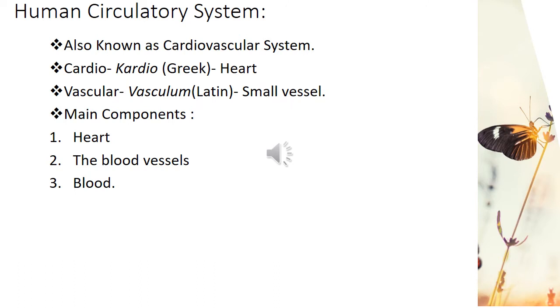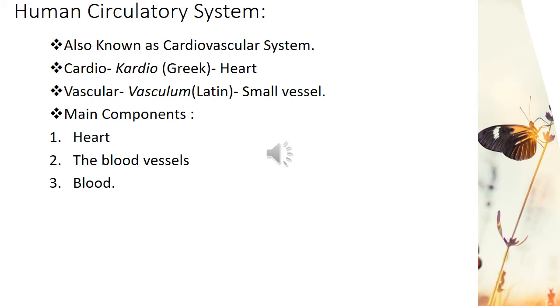On the other hand, in human beings, the transportation of food, blood, oxygen, and other gases takes place through the circulatory system. In addition, the waste material is eliminated from the human body through the excretory system. So we are going to talk about both the circulatory system and the excretory system. First, we'll talk about the human circulatory system.